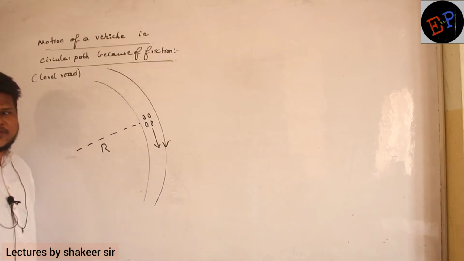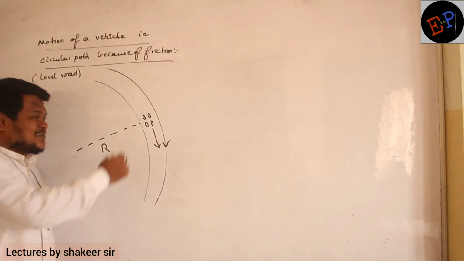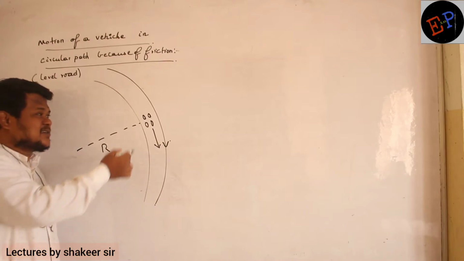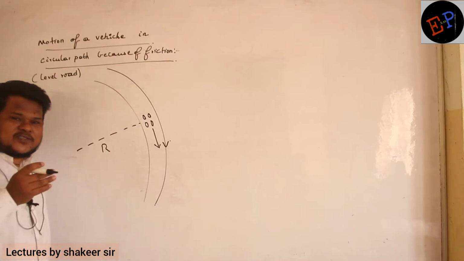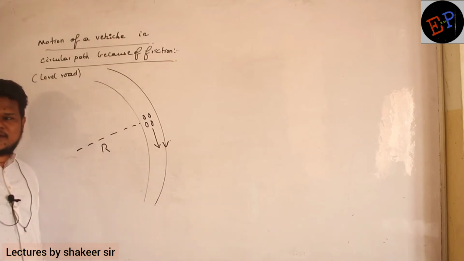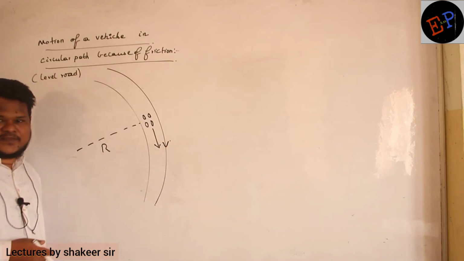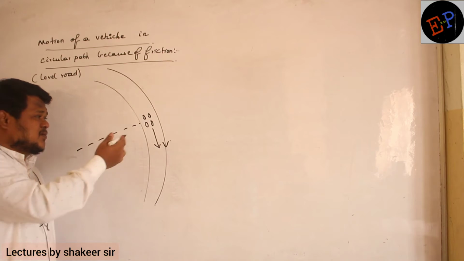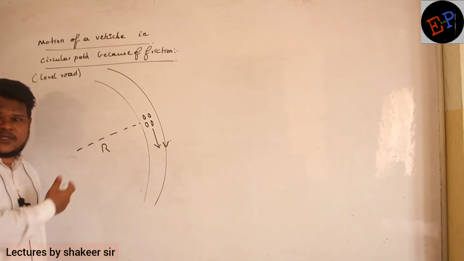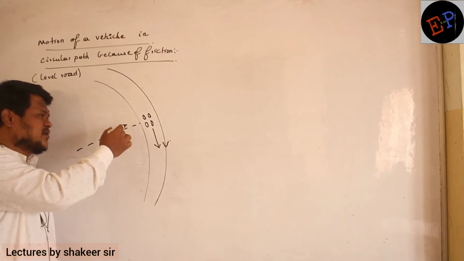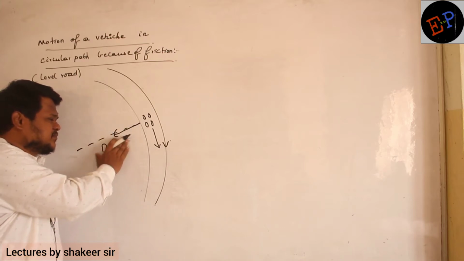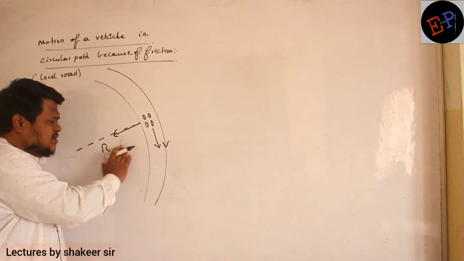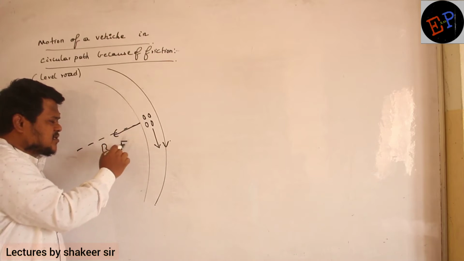Friction. How can you say? Car is moving in this direction, no? Then friction should act in the opposite direction. That's what we have studied, no? If a body tries to move in one direction, friction will act in which direction? Opposite direction. That's what we have studied, no? But centripetal force I require in which direction? Centripetal force I require towards the center of the circle in which the body is moving. Clear, no? So how can you say friction is providing centripetal force in this condition?